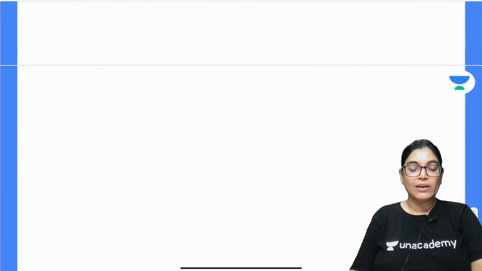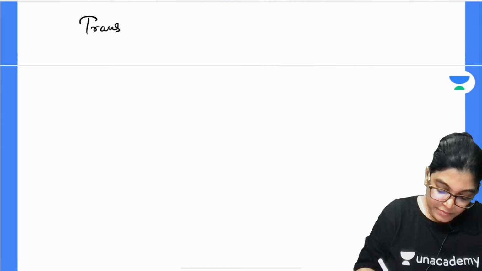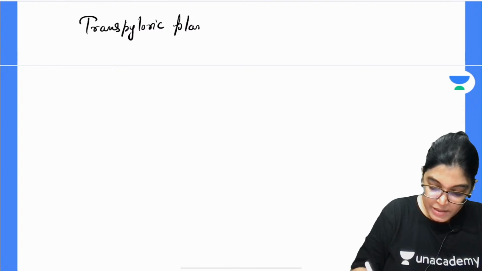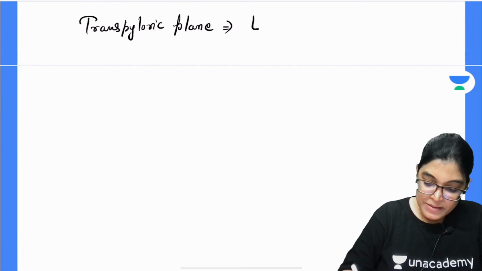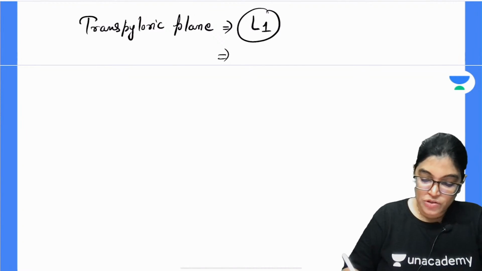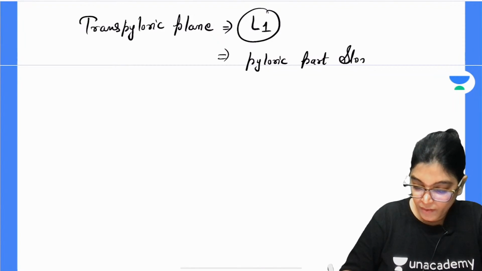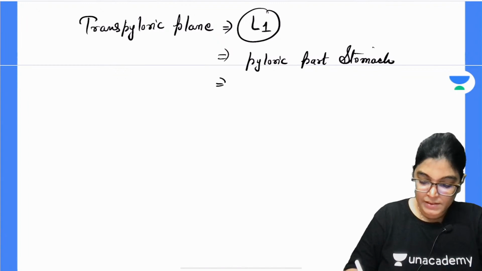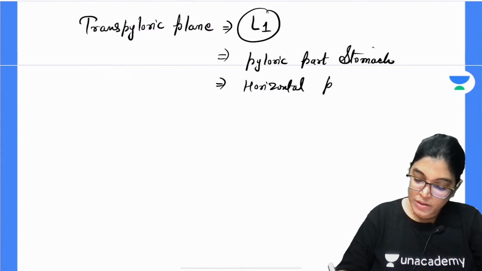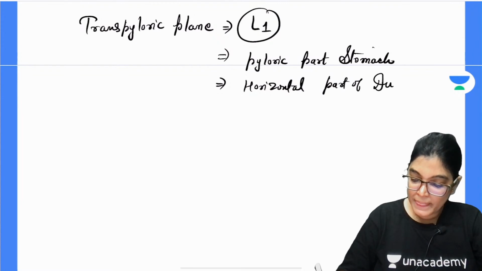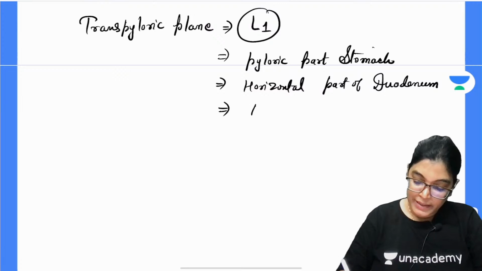So, quickly you also write along with me. Write down transpyloric plane: important structures lying at the level of the transpyloric plane. It is corresponding to the L1 level. The structures lying at this level are the pyloric part of the stomach, horizontal part of the duodenum, fundus of the gallbladder which was mentioned, neck of pancreas,